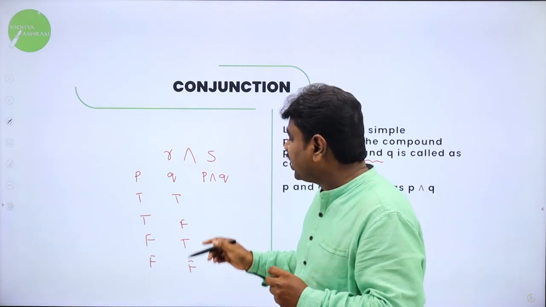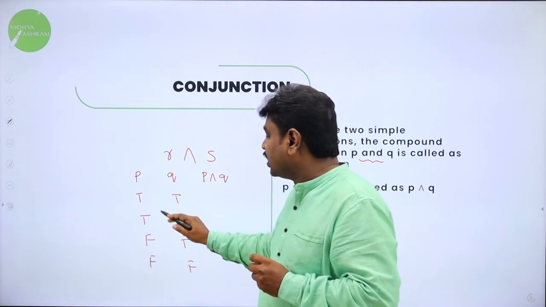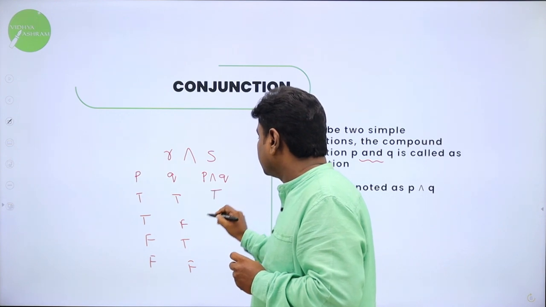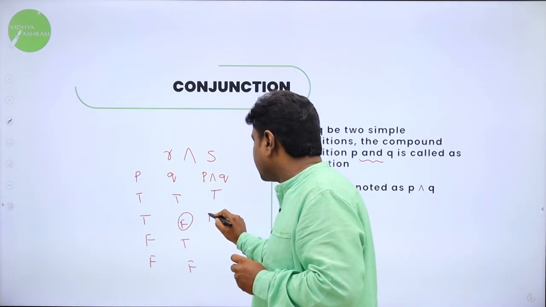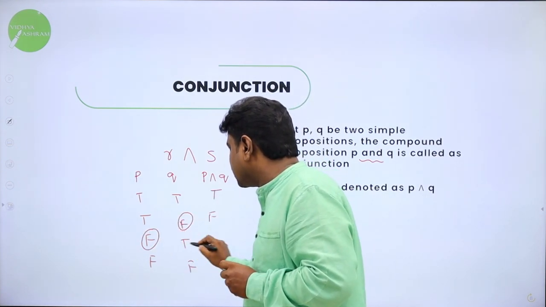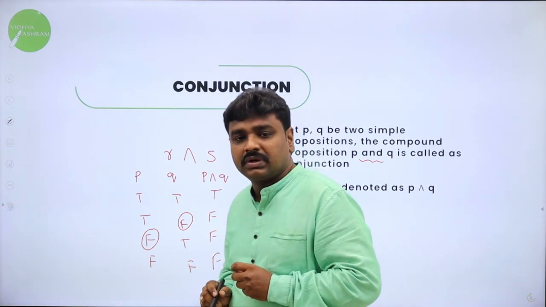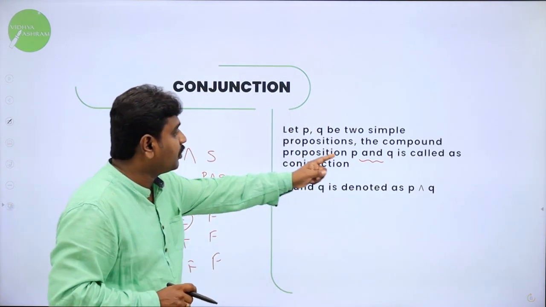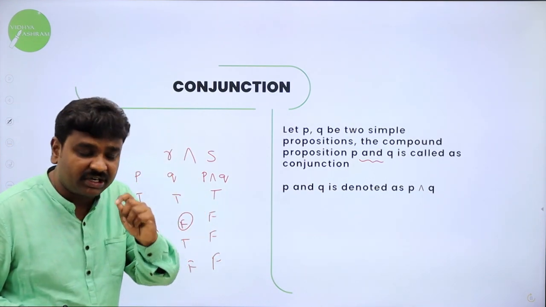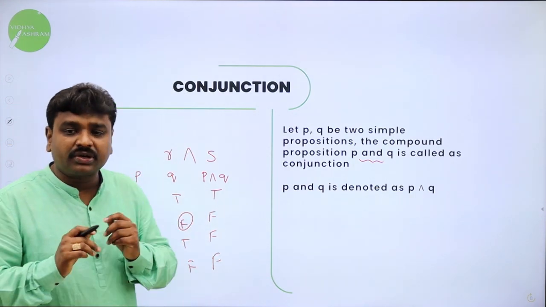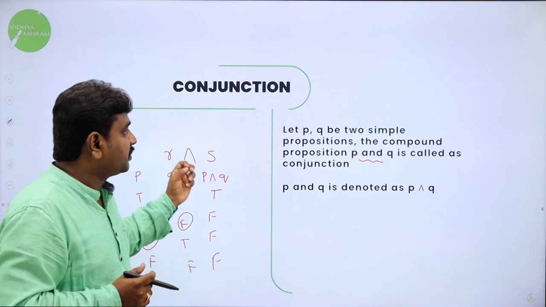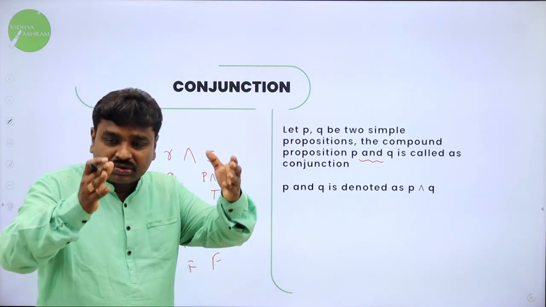Now logic is, if any one is false, result is false. Here both are true, so P and Q is true. Here one is false, so result is false. Here one is false, so result is false. Here both are false, so result is false. So what is the logic of AND operation? If any one statement is false, result is false. To make you understand better, I'll present it in my next slide, that is truth table.